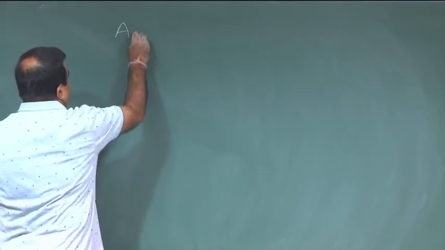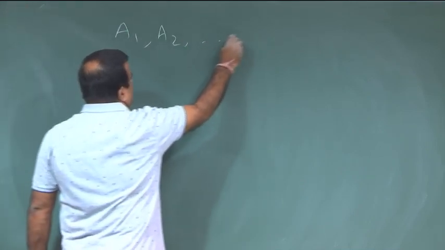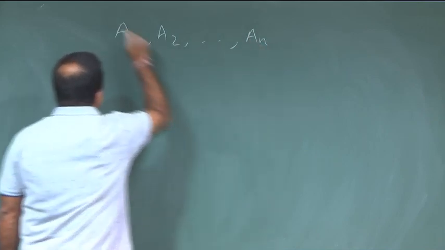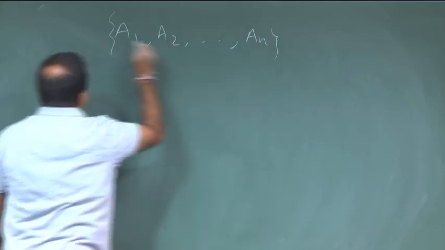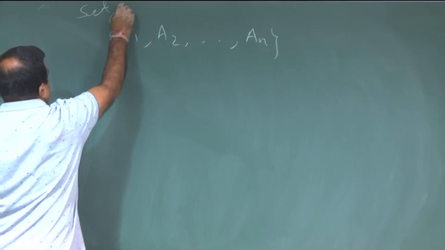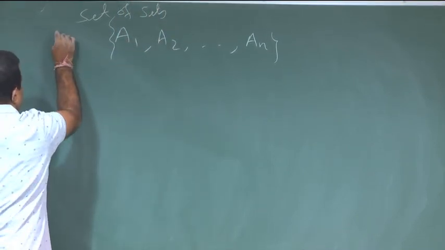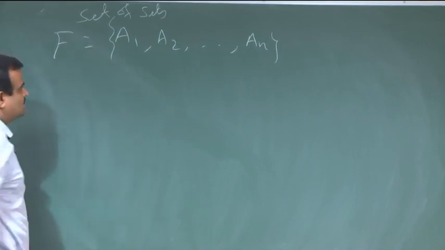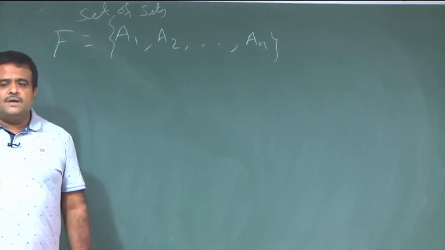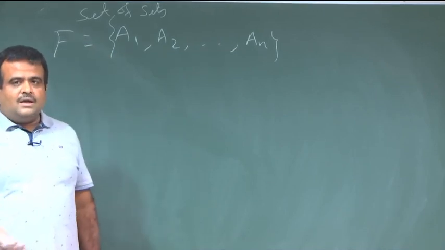In particular it is called the power set. Suppose we have some collection of sets A1, A2, up to An. This is a collection of sets, a set of sets, and we denote this collection by F. Now, how do we take the union of this?